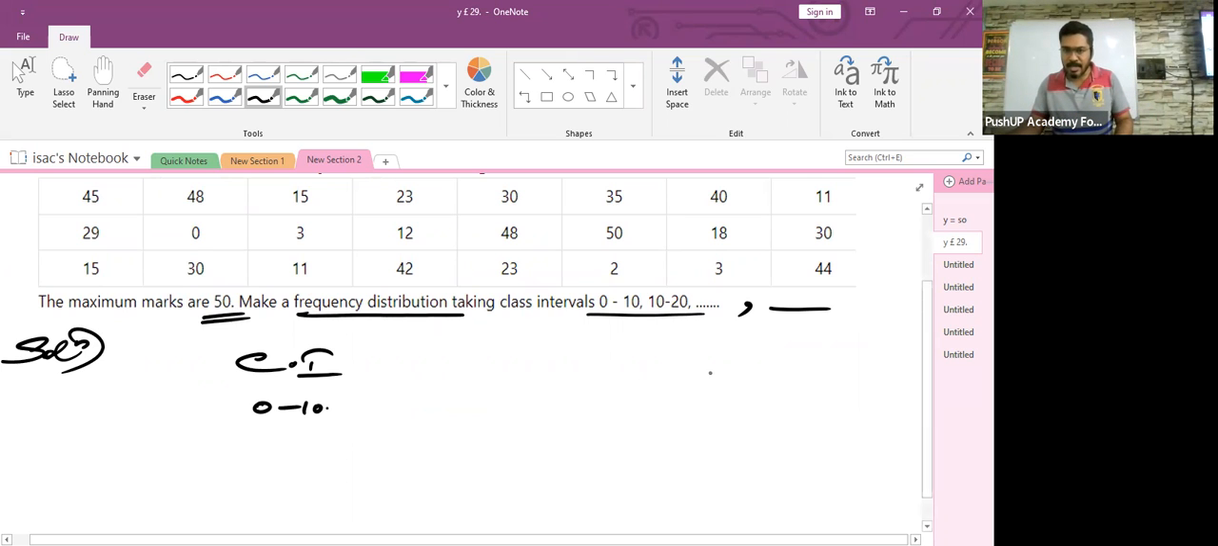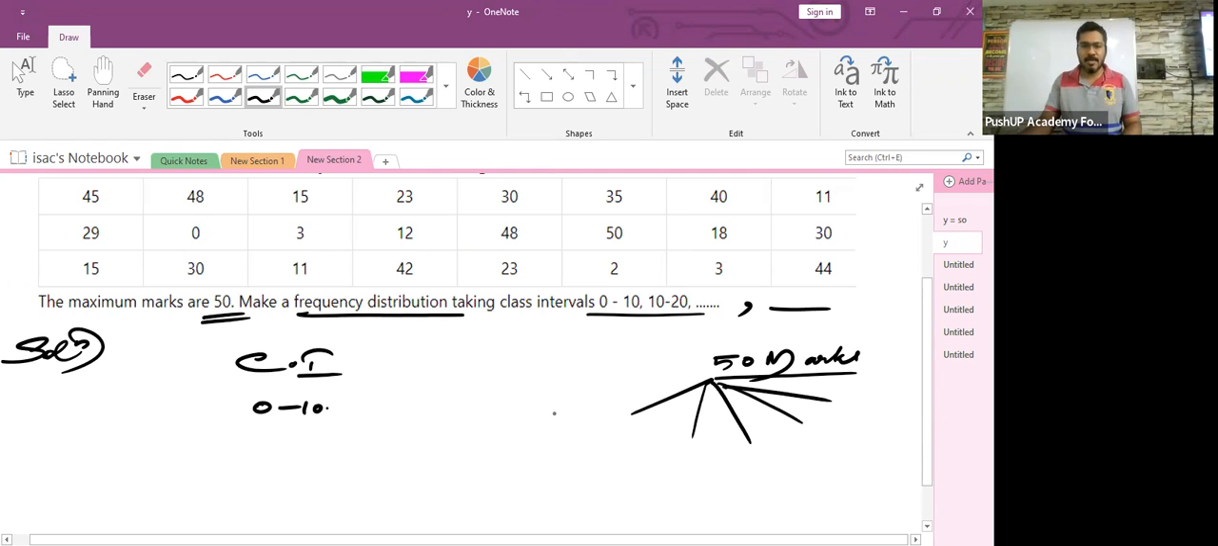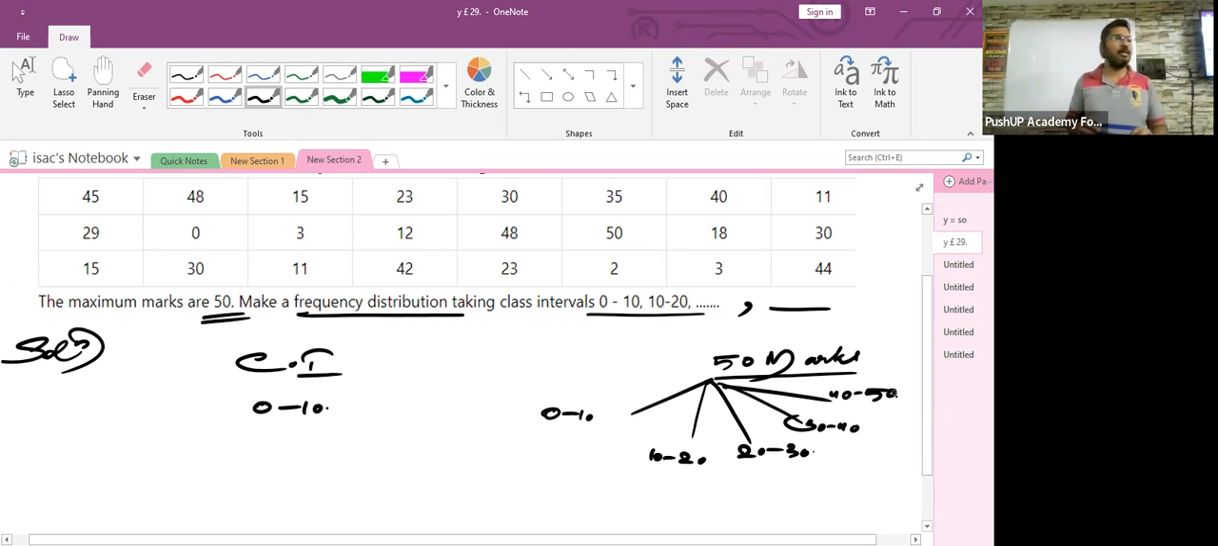Okay, I'll show it here in much more detail. What is the maximum marks, children? 50 marks. Now 50 marks can be divided into 5 different intervals if you want, like this. The first interval is 0 to 10. The second interval is 10 to 20. Third interval is 20 to 30. Fourth interval is 30 to 40. And the last interval is 40 to 50.